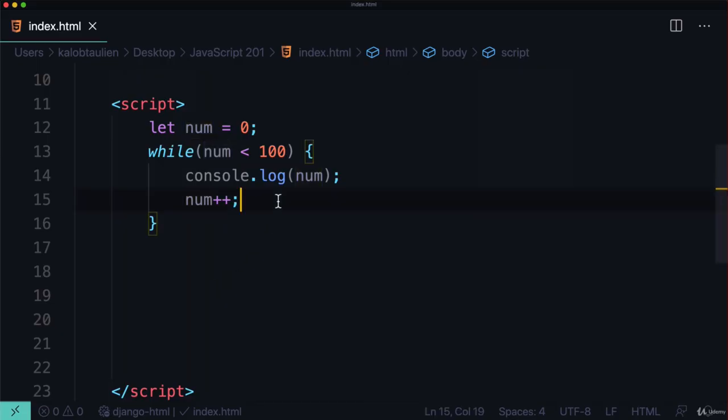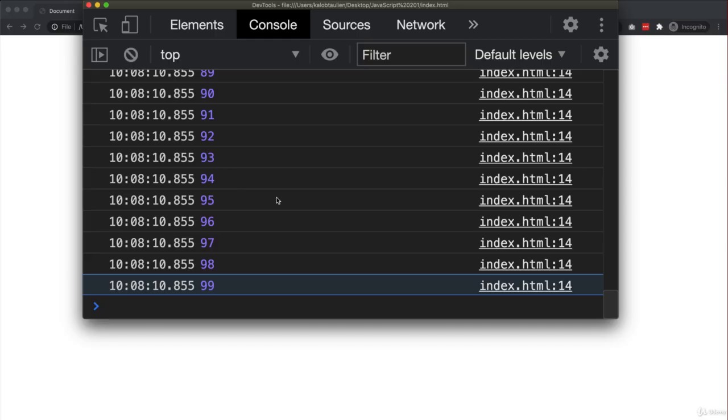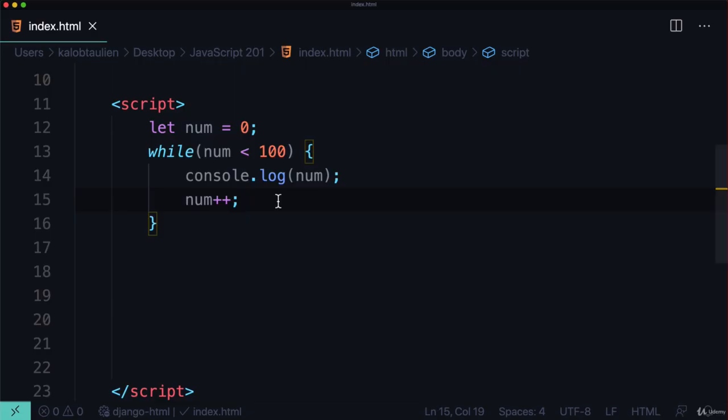And so this is a really good way of making something happen right away. Now, JavaScript is fast. And so if you're trying to ping your server over and over and over again for like a chat update, for instance, this is going to hit your server 100 times nearly instantly. And that's going to bog down your server. So you would rather use a set interval for that rather than a while loop.